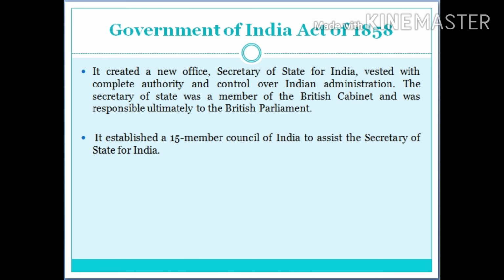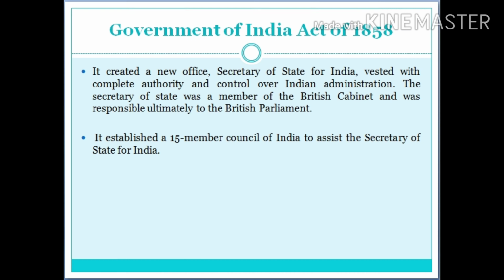It initiated the process of decentralization by restoring the legislative powers of Bombay and Madras presidencies. It also provided for the establishment of new legislative councils for Bengal, northwestern provinces and Punjab, which were established in 1862, 1886 and 1897 respectively.